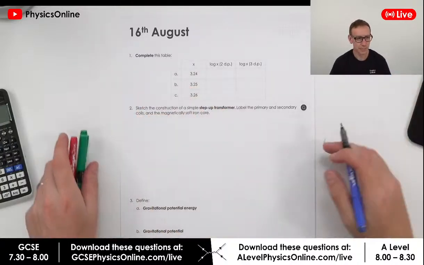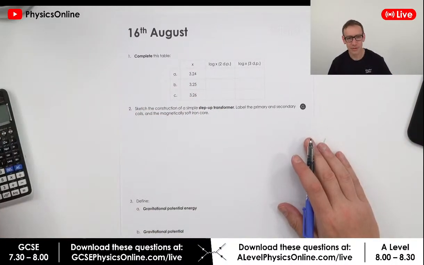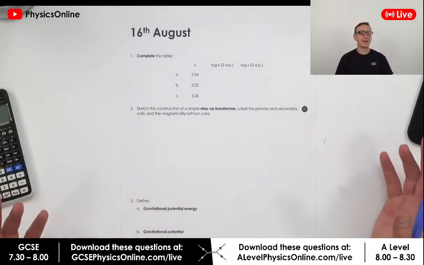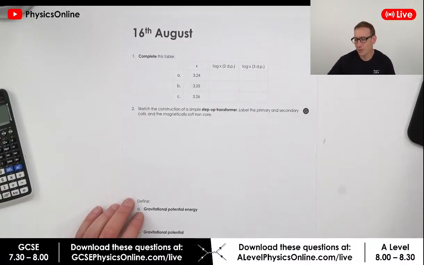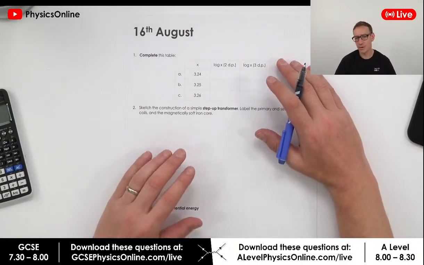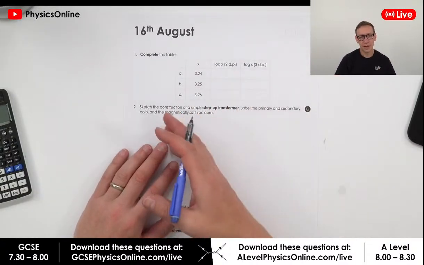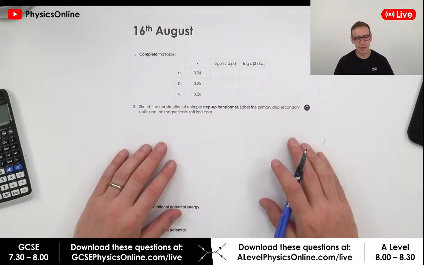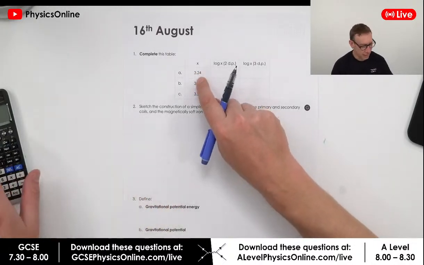Okay, right. Should we move on to do some stuff with log graphs? I did this the other day. Some people were a little bit unsure, but what I tried to do in this daily workout book, which has got lots of questions, was build stuff up day after day. Right, so let's look at this value here.